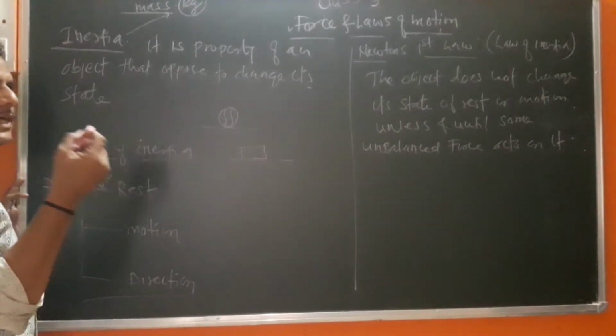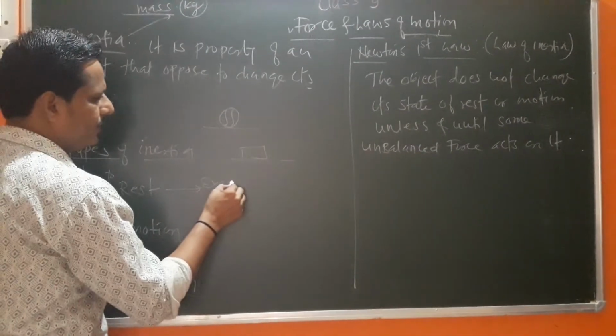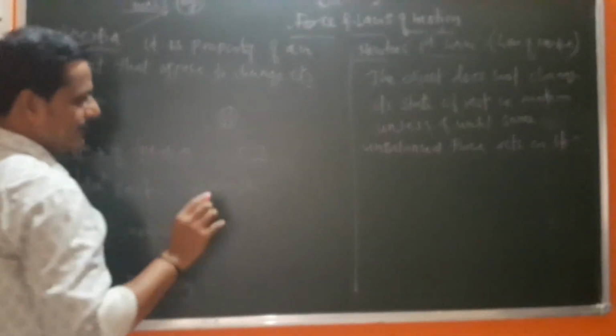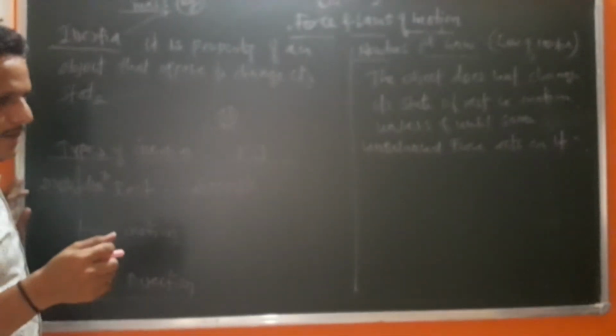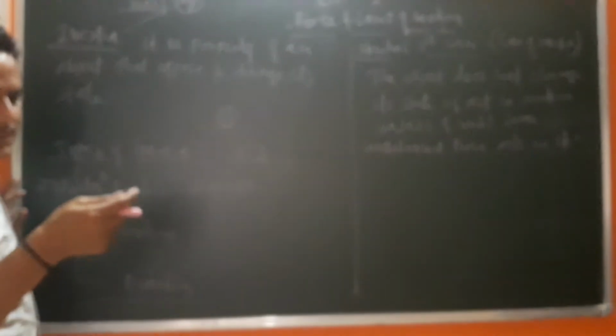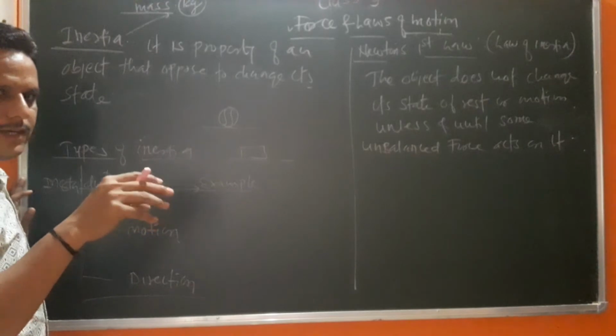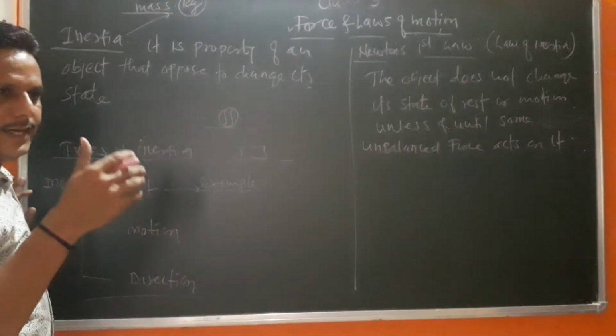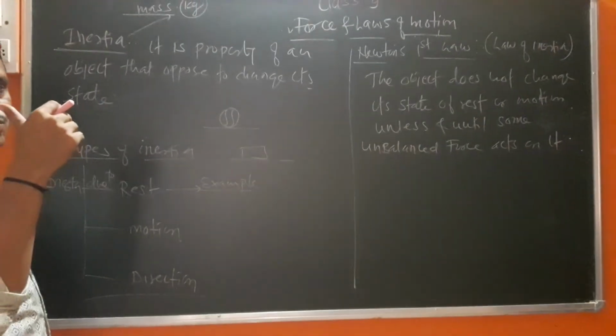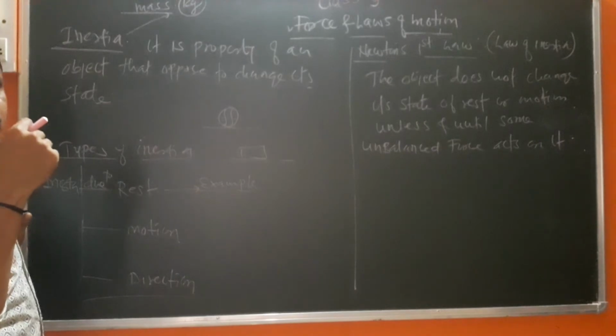For example, let's take the example of inertia due to rest. Many examples are there in real life where the object is at rest and it tries to maintain its state. See one example. If you are sitting on a bike and the bike has not yet started, but once the bike suddenly starts, what do we observe? We get a jerk in the backward direction.